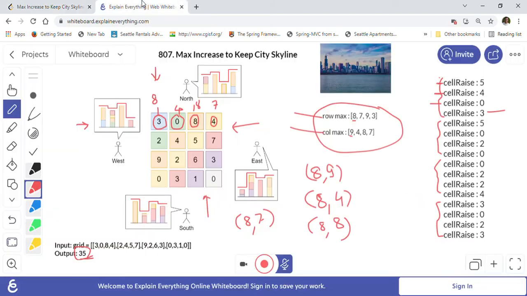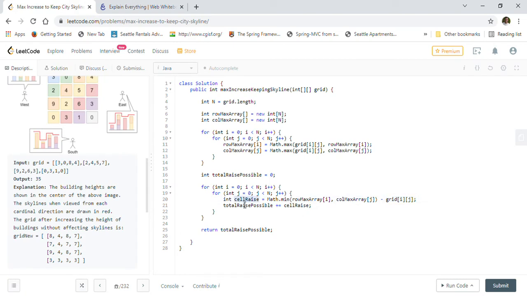For example, here we have 8, the minimum value we found is 8, so 8 minus 3 is 5. So the cell raise is 5, and we add that cell raise into total raise possible. We do it for every cell, and at the end we just return total raise possible.